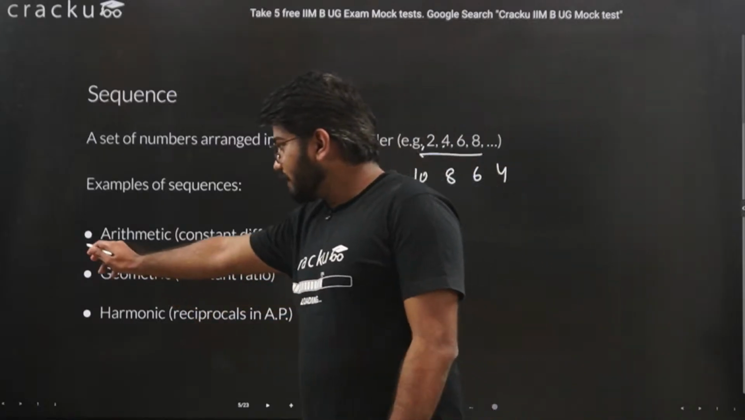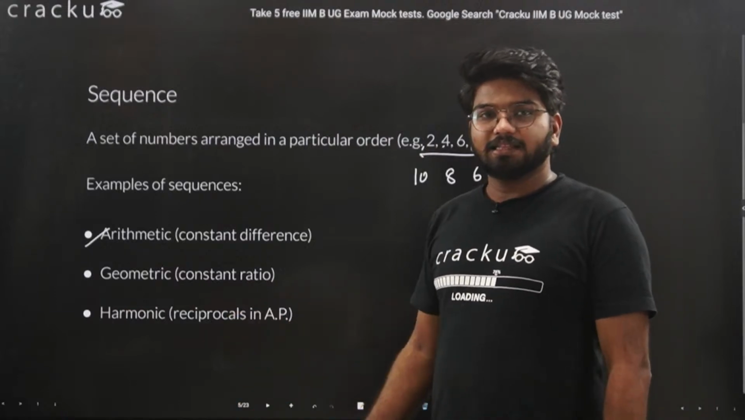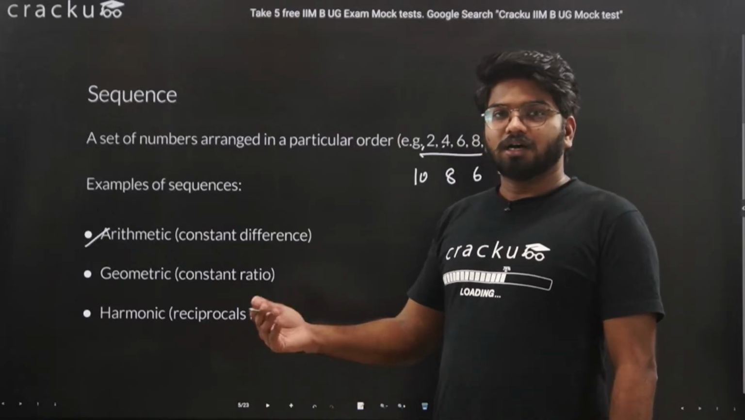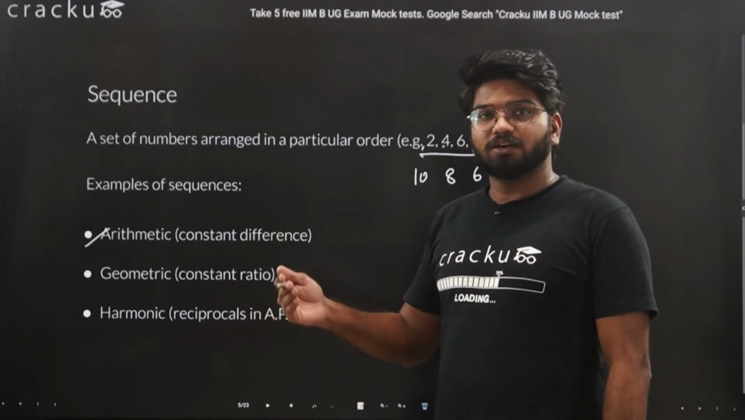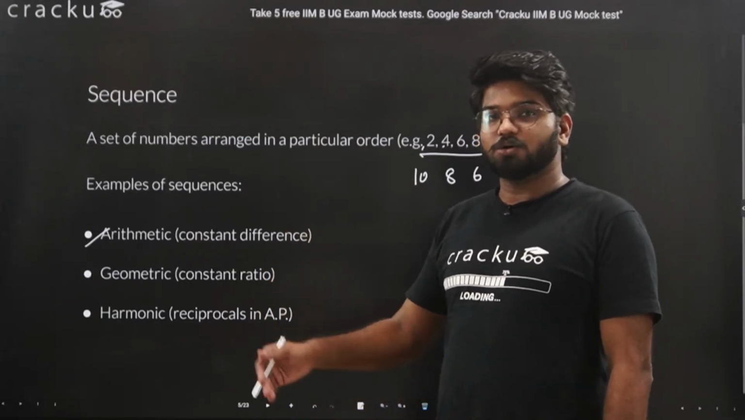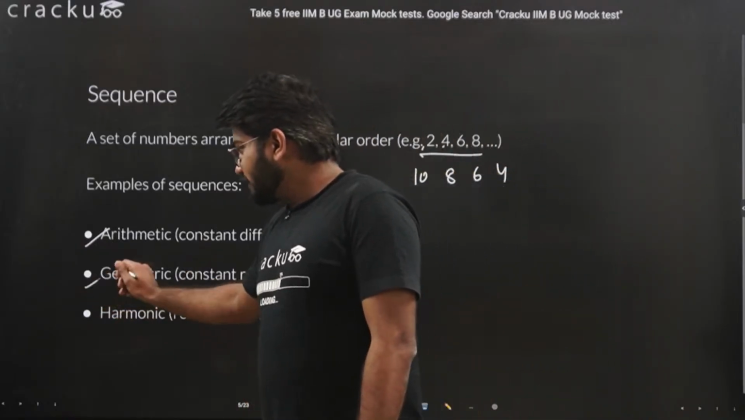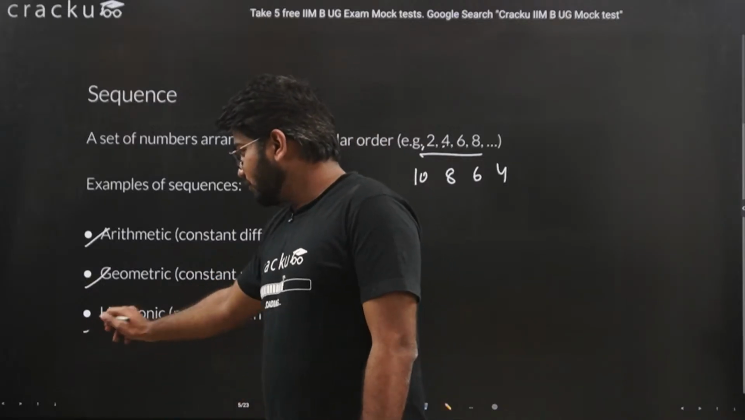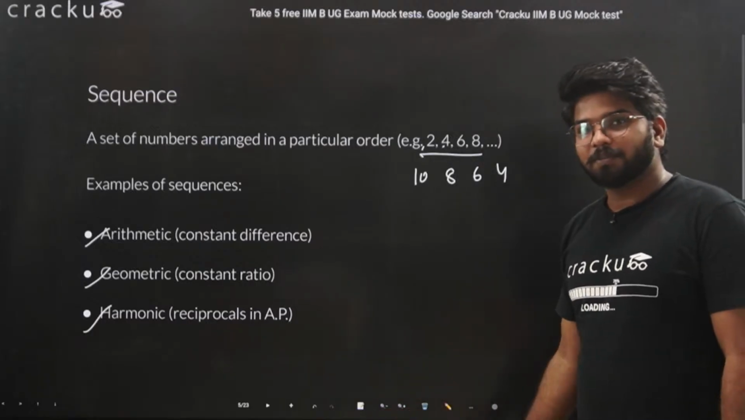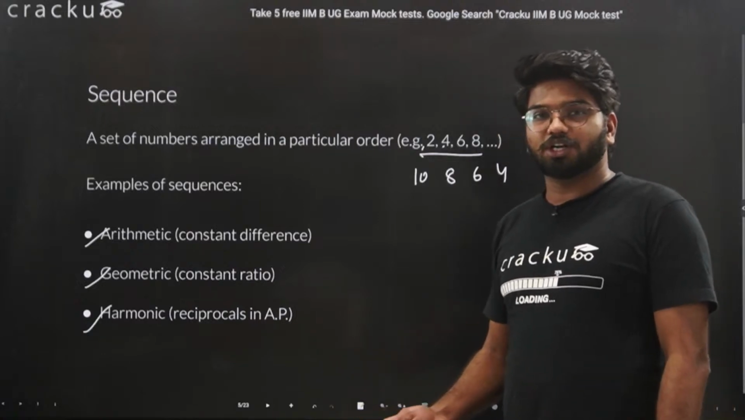The first one is arithmetic sequence. I hope that you have studied this in your 11th or 12th mathematics, since mathematics is compulsory for being eligible for this course, so you would have studied arithmetic progression. Another one is geometric progression, and we have one more type which is harmonic. We will study the relation between all of them, but sequence is nothing but the relation between any 2 consecutive terms.